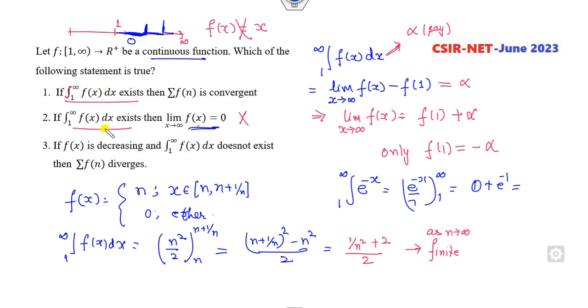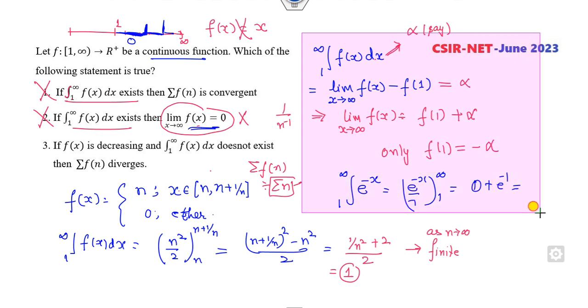Fine. So both the conditions are satisfied, but you can see this condition is again not satisfied. What is that? When you take n approaches infinity, this goes to 1 but not to 0. So this option is cancelled. Summation of this series is convergent, but you can see what is the series of this? Series of n, but this is a divergent series by the p test, because you can see here by the p test this is divergent, so this option is also cancelled out.